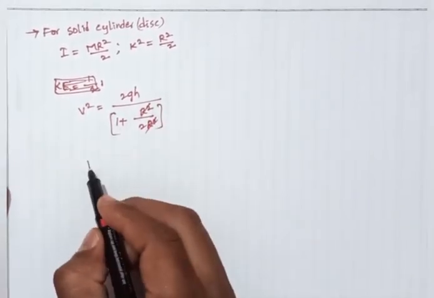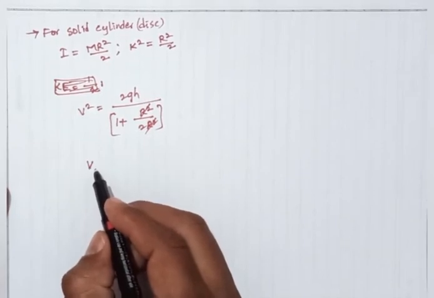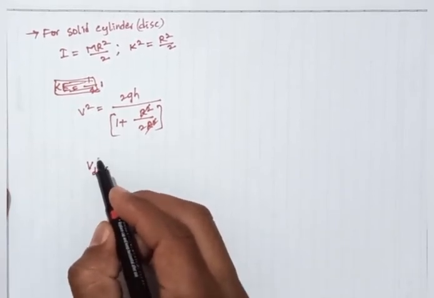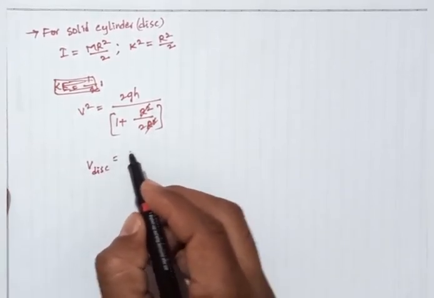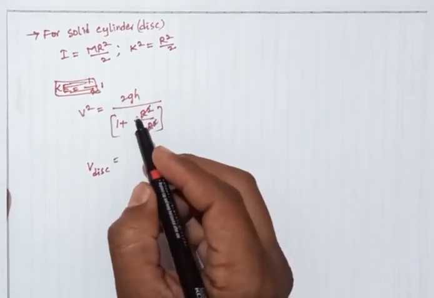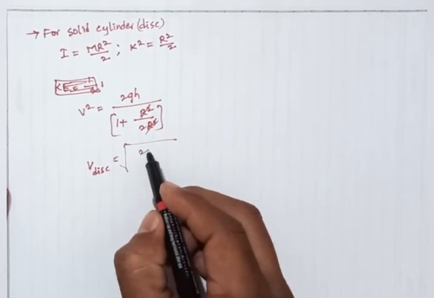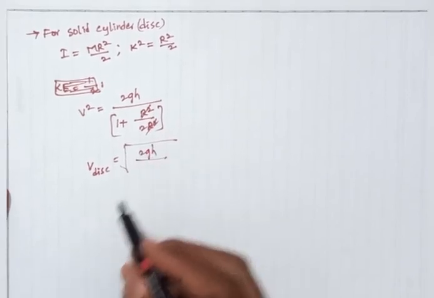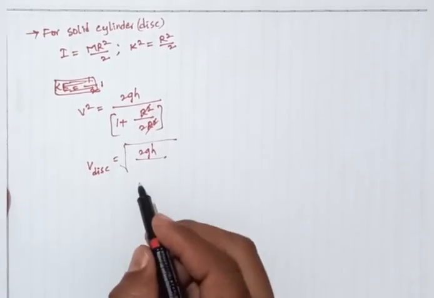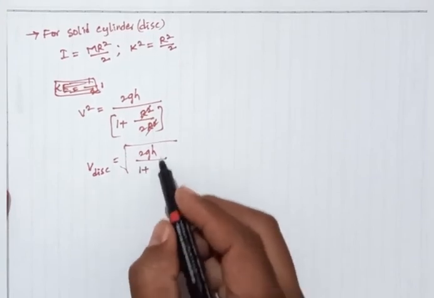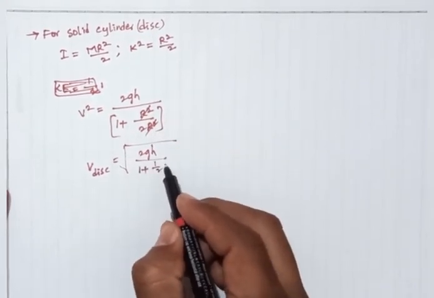So V maximum for the disc is square root of 2gh divided by 1 plus 1 by 2.